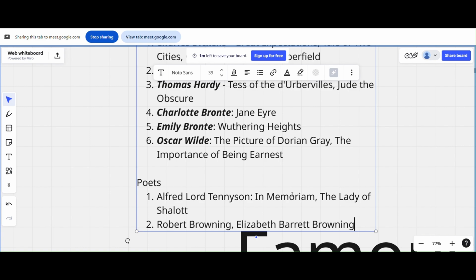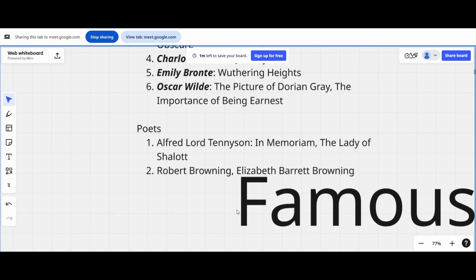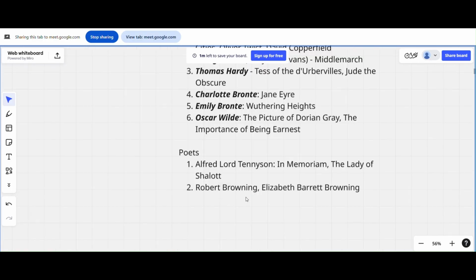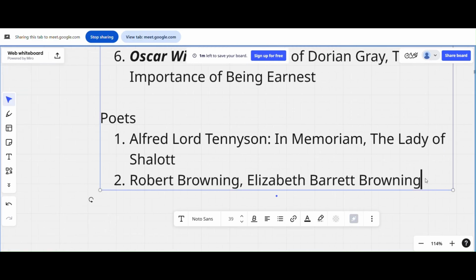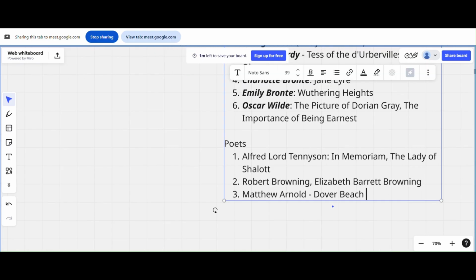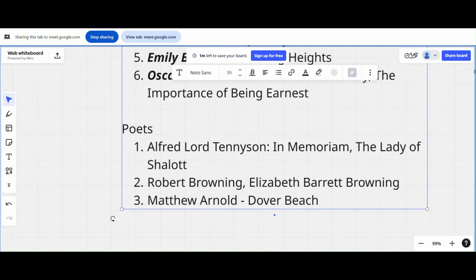Matthew Arnold wrote an important work, known as Dover Beach. So we'll do up to that because it's already 9. I really want to continue, but I have other classes as well.